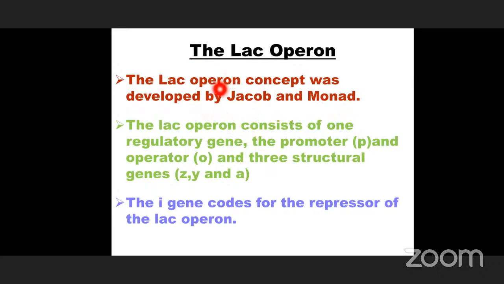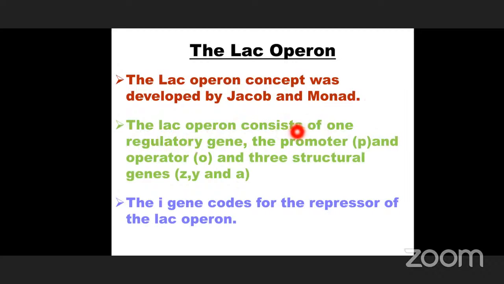So first, we have to discuss the lac operon. Lac operon means lactose operon. This concept was developed by Jacob and Monod in E. coli bacterium.